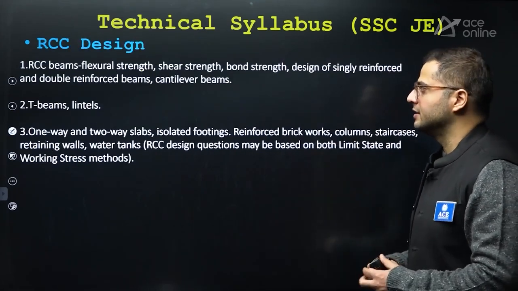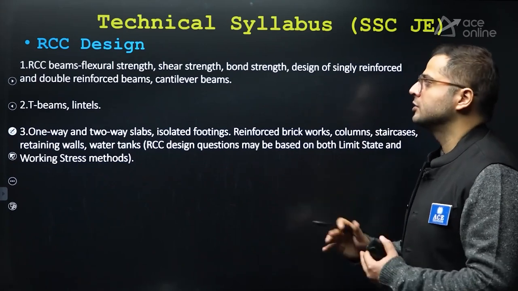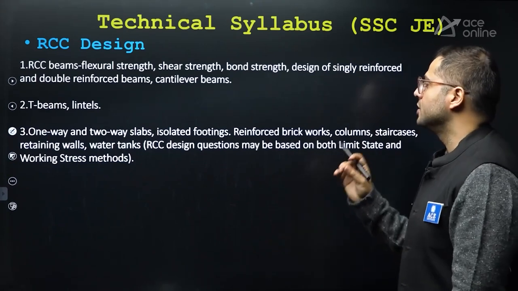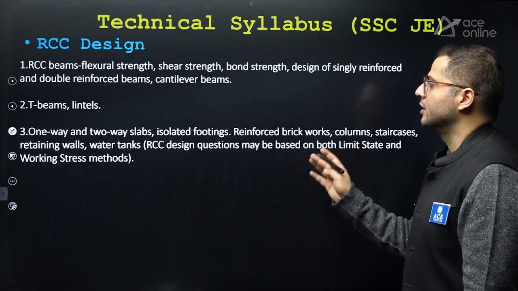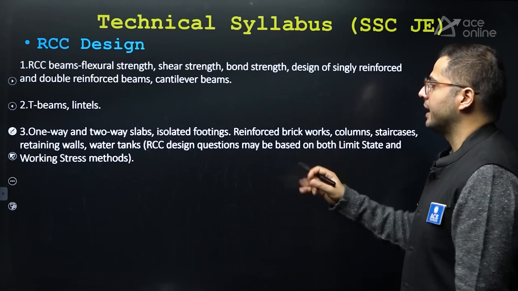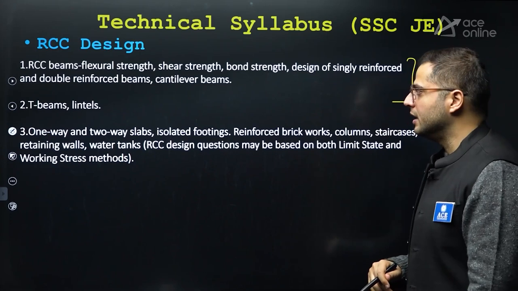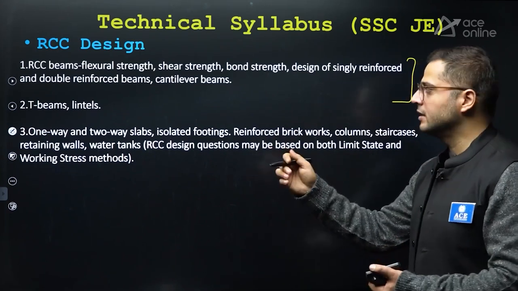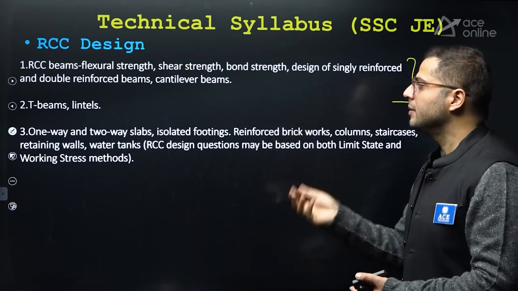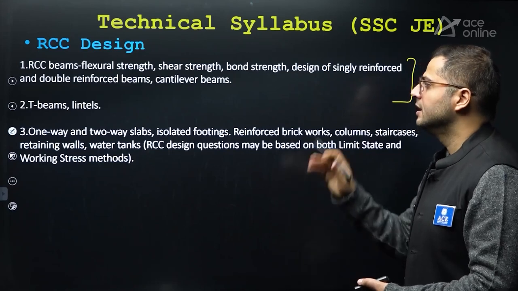Now comes RCC design. Again, most of the questions are asked from beams, beam shear strength, bond strength, and design of singly reinforced beams, doubly reinforced beams and cantilever beams. Right, not much questions are asked from T-beams and lintel beams. Their design is much more complicated. Lintel it is easy, but T-beams is complicated. Not much questions will be asked.